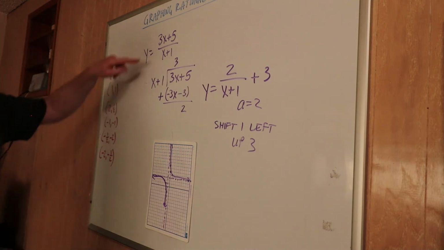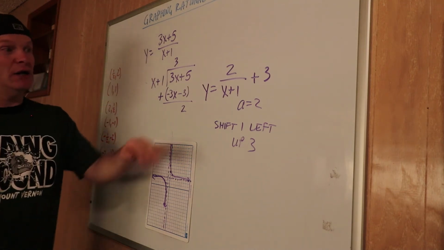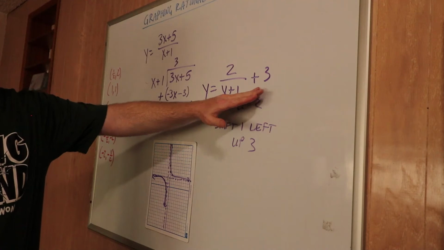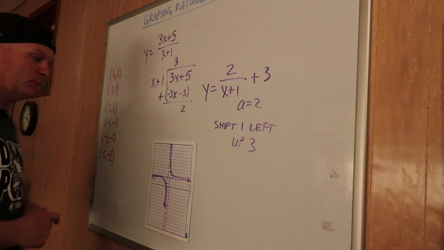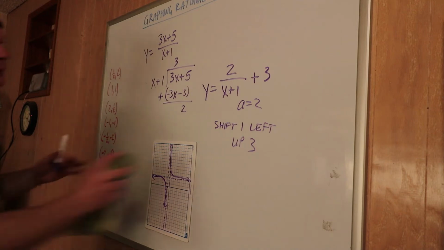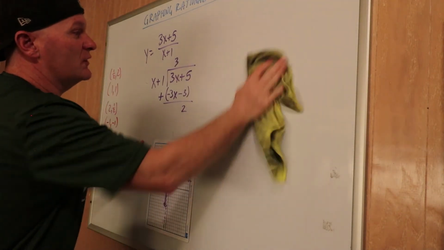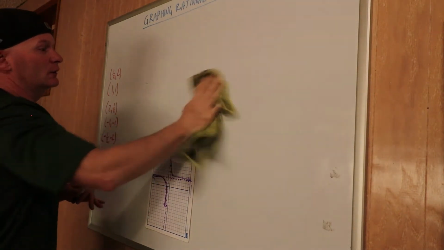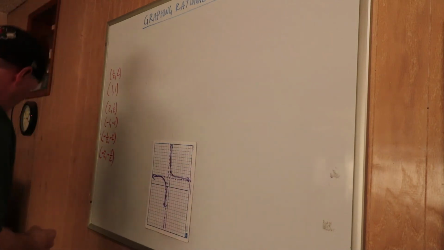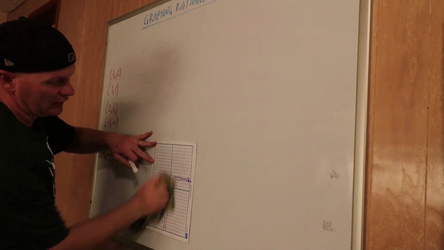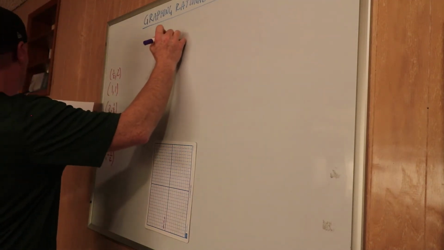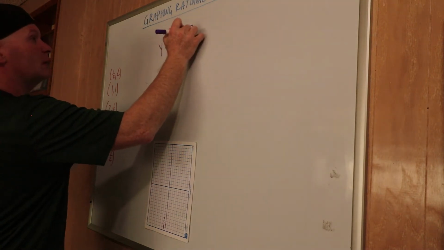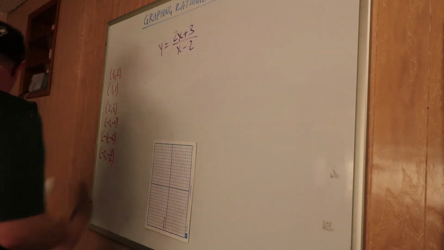Okay, so division is a good way to rewrite these so that they're in the correct form, so it's really easy to see the transformations. Okay, let's try a couple more. The rest of these, just to keep the video a little shorter, I might not graph. Maybe I'll graph this one, and then the rest of them I'll let you graph. We'll just rewrite them. Okay, let's try this one. Y equals 2x plus 3 over x minus 2.